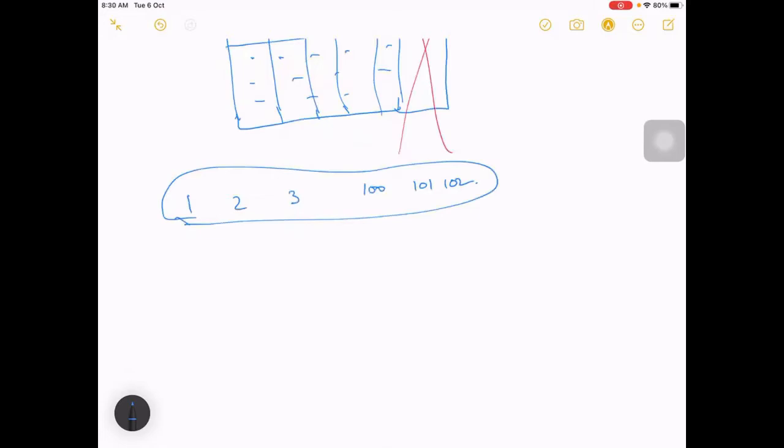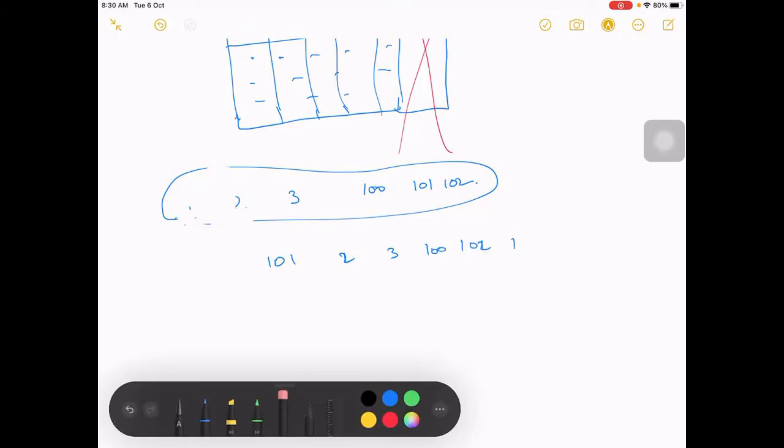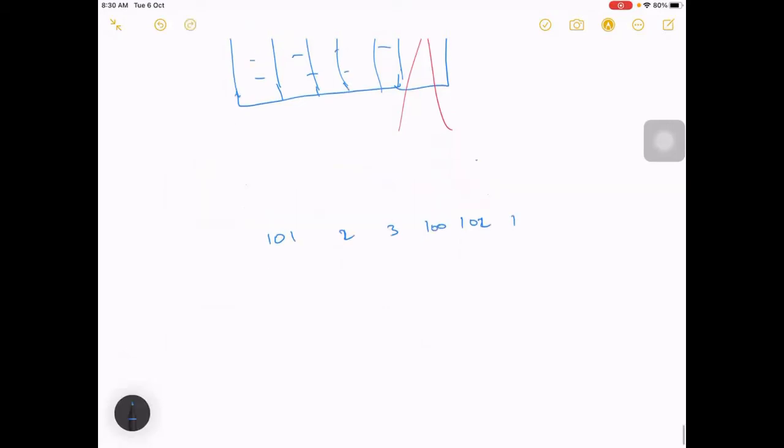How will you do it? I have shuffled them, so it looks like this. Can one of you group these and tell what it can be?